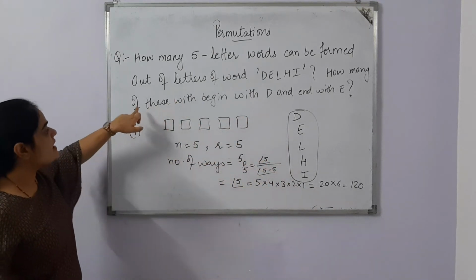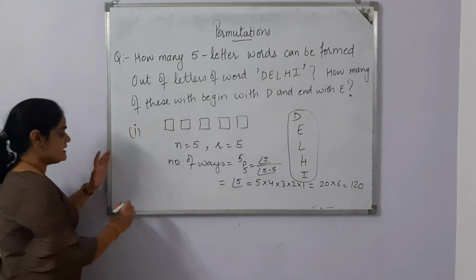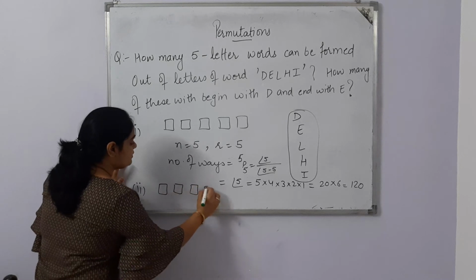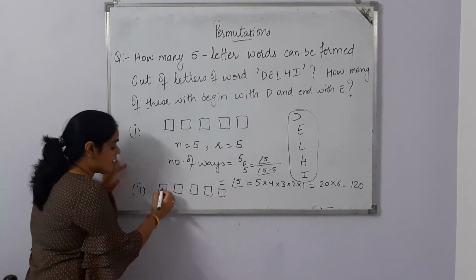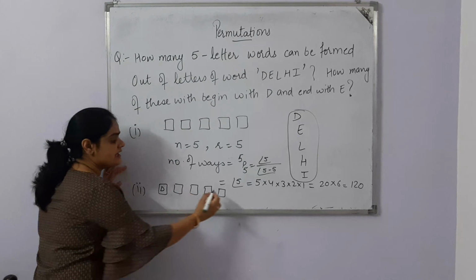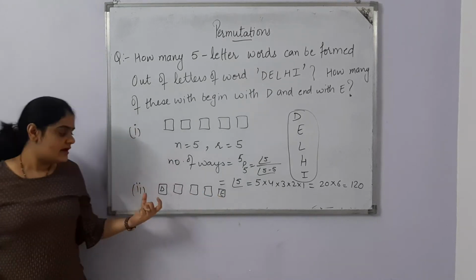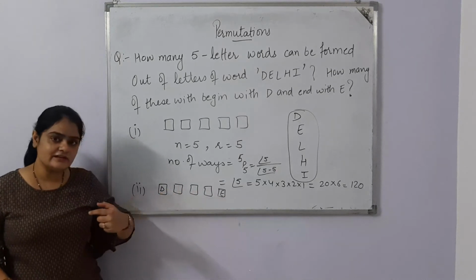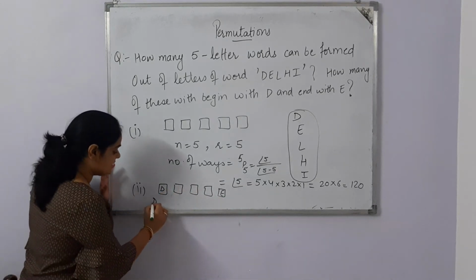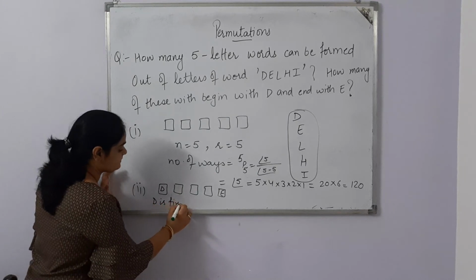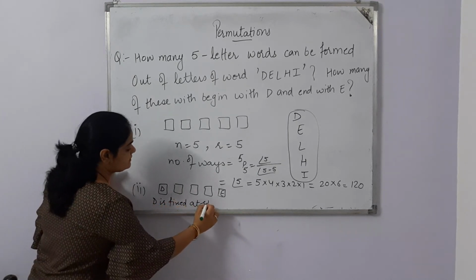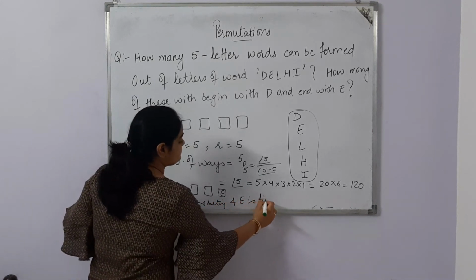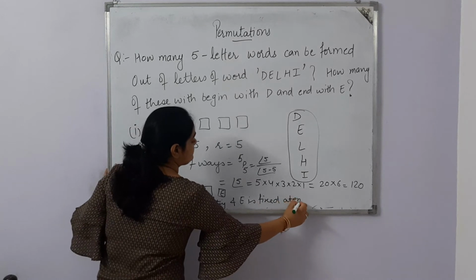Now the second part is, how many of these will begin with D and end with E? 1, 2, 3, 4, 5. Of course, the word will start with D and end with E. Now D and E are fixed. D is fixed at the start and E is fixed at the end.